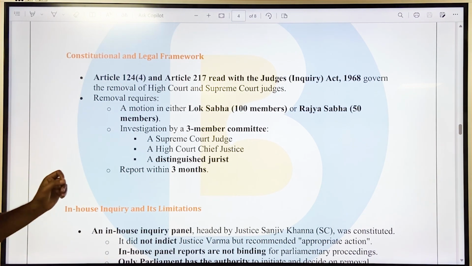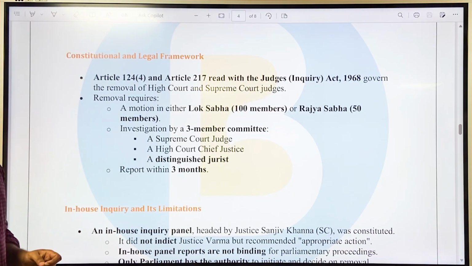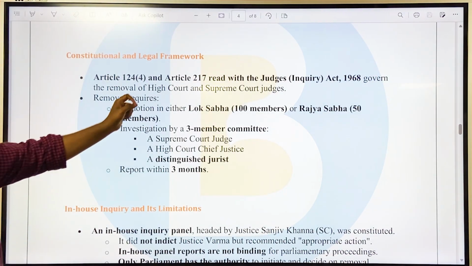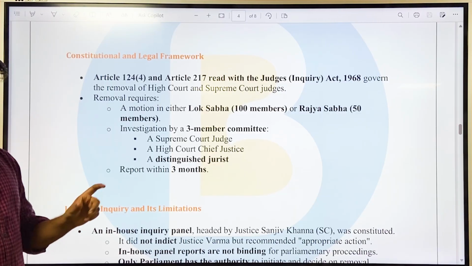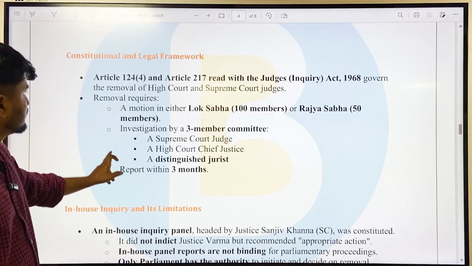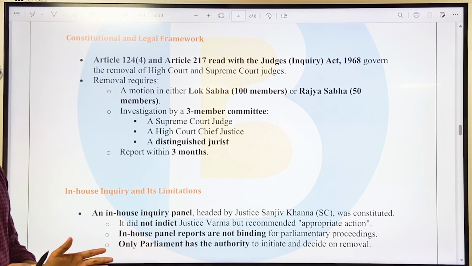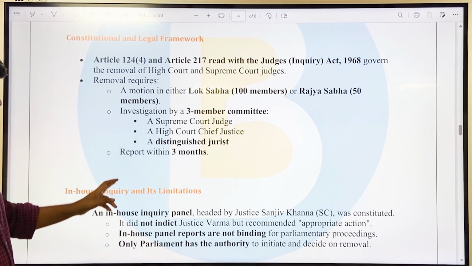That is, Article 124 Clause 4 and Article 217, read with the Judges Enquiry Act of 1968, govern the removal of High Court and Supreme Court judges. Okay, Article 124 Clause 4 with respect to Supreme Court judges and Article 217 with respect to High Court judges say that they can be removed, but the complete process is given under the Judges Enquiry Act of 1968. The removal requires a motion in either Lok Sabha with the support of 100 members or in Rajya Sabha with the support of 50 members.